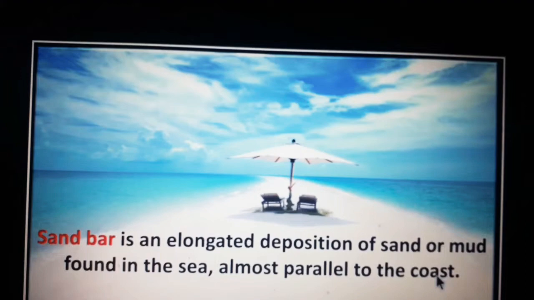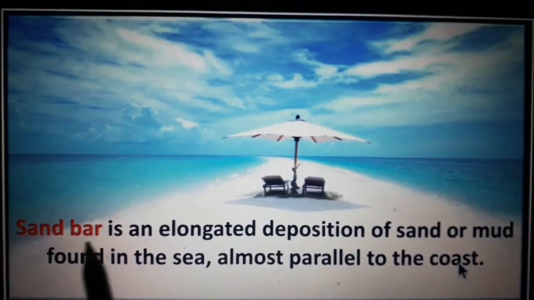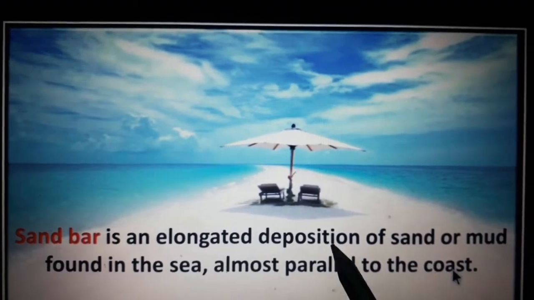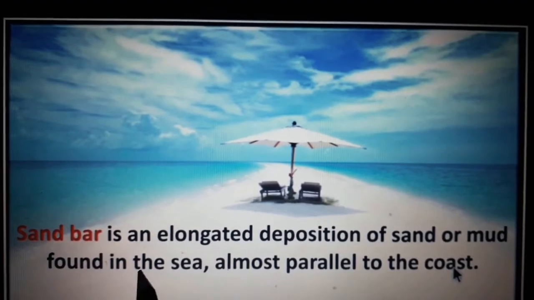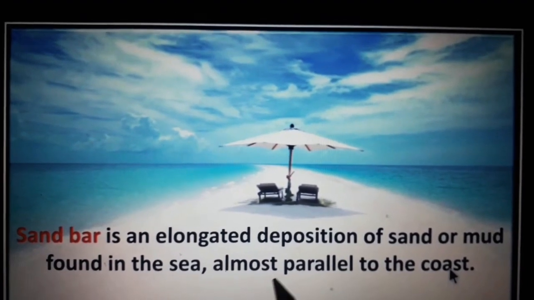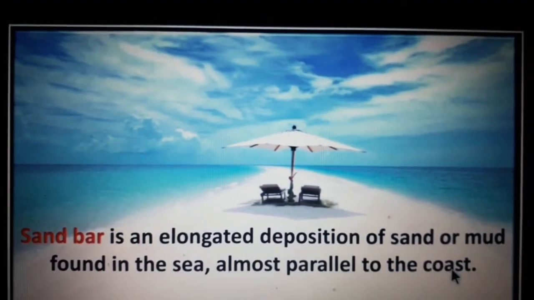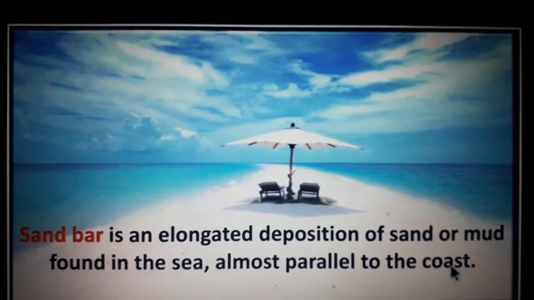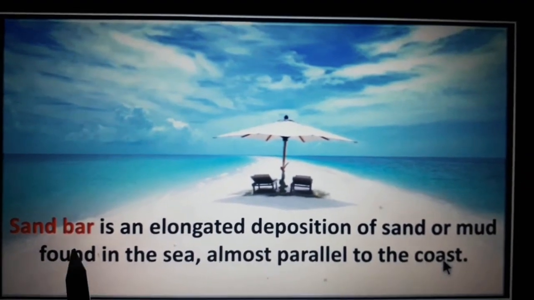Okay. We'll see what is a sandbar. A sandbar is an elongated deposition of sand or mud found in the sea, almost parallel to the coast. Look at the picture. This is the seashore which has a very long deposition of sand or mud, called a sandbar.